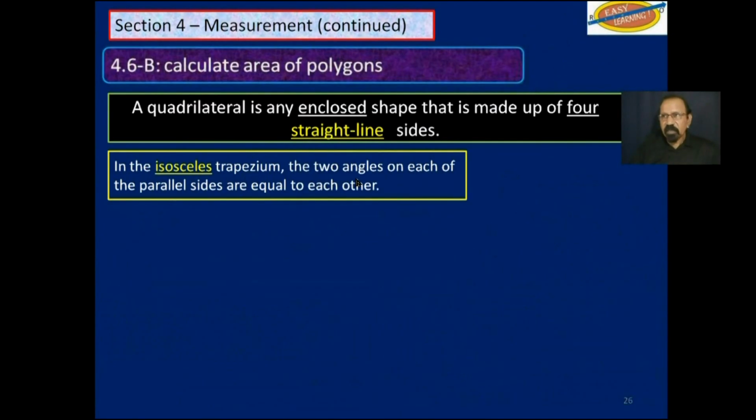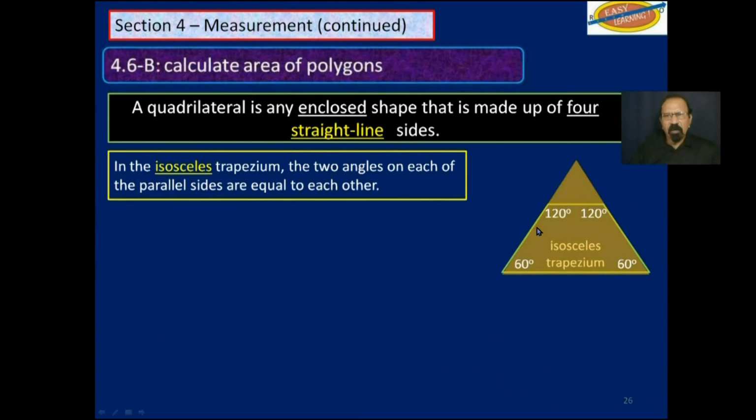Now the isosceles trapezium, the 2 angles on each of the parallel sides are equal to each other. So this angle down here is equal to that one, as well as this one up here is equal to that one. Think of an isosceles triangle that is cut off at the top here, like that.